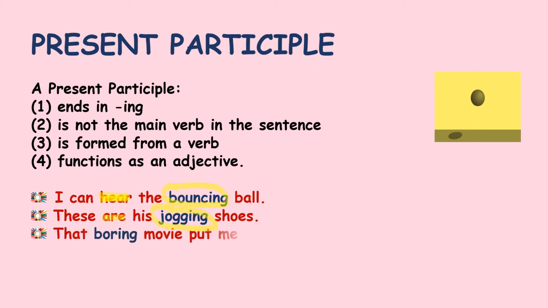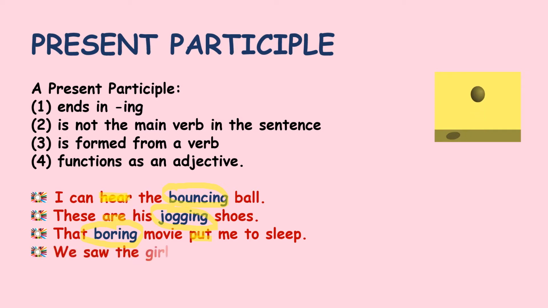That boring movie put me to sleep. Now put is the main verb here. The boring movie put someone to sleep, so put is the action. The describing word is boring. The word that describes the movie is boring. Therefore boring becomes the present participle.